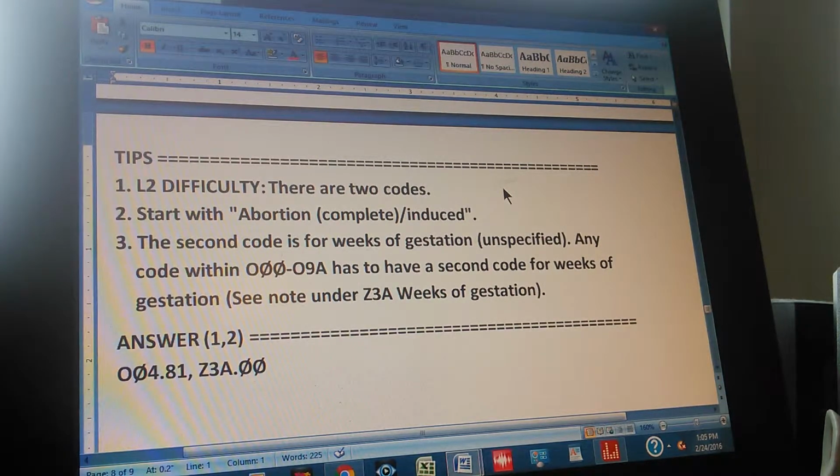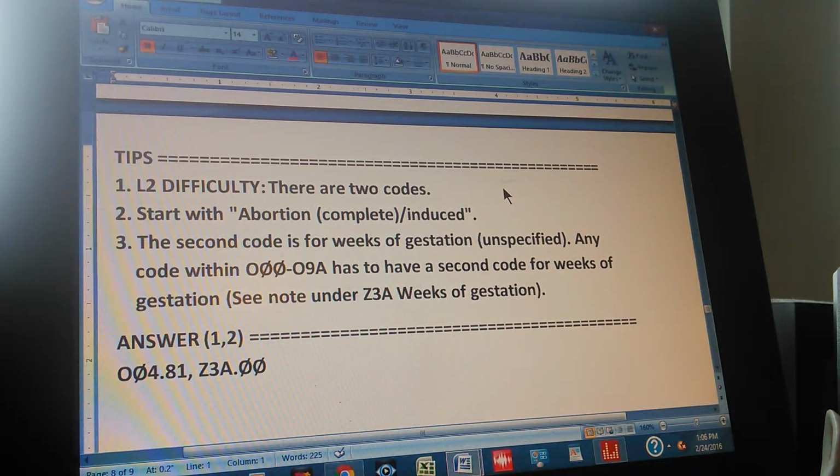Start with abortion, complete, in parentheses. Induced. Right. You start with abortion, and next to abortion you're going to see that the parenthesis is complete. So that's also one of our keywords, so we keep it there. After that, go to the indented part that says induced, right? And from there, you can find the path, right?